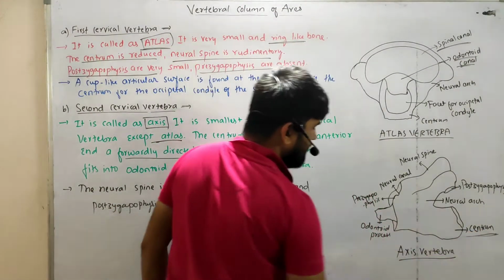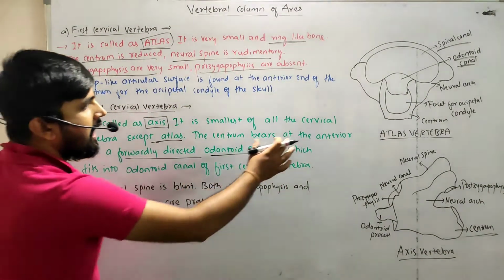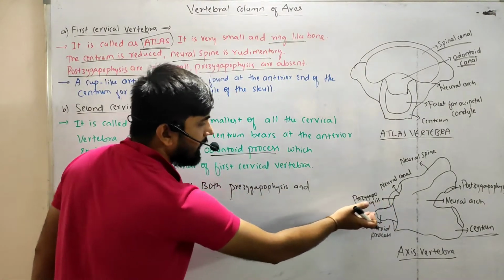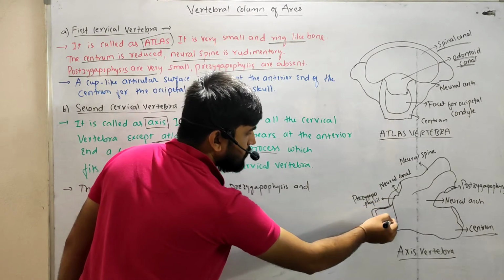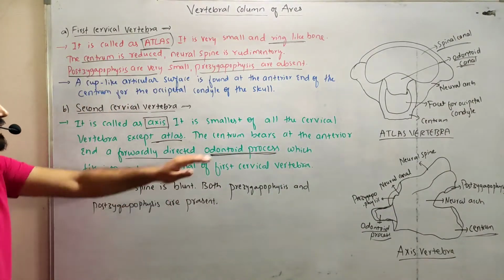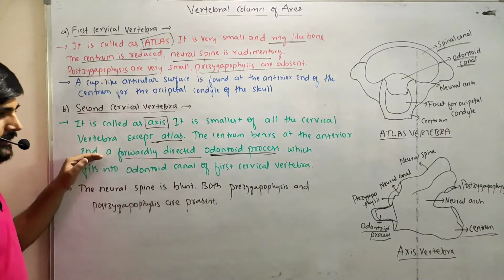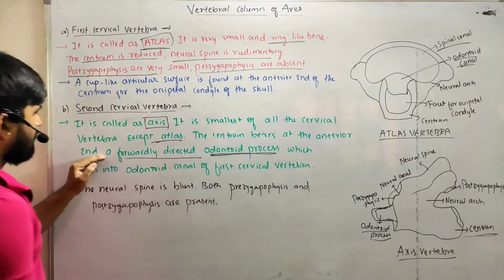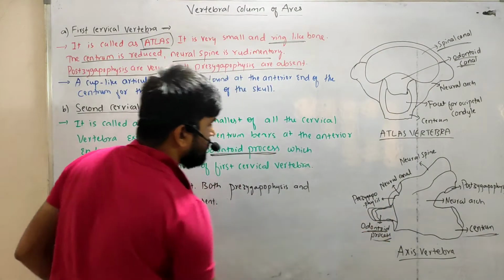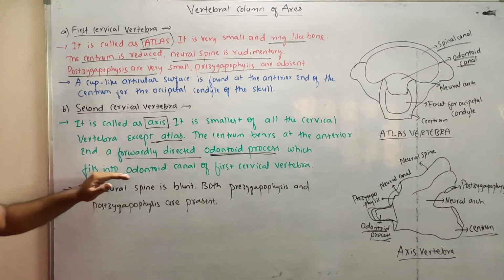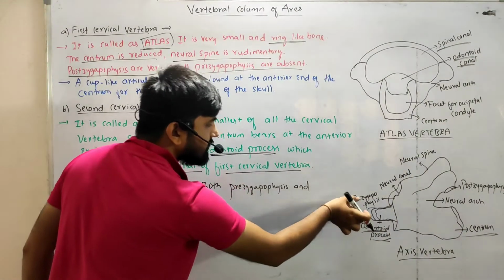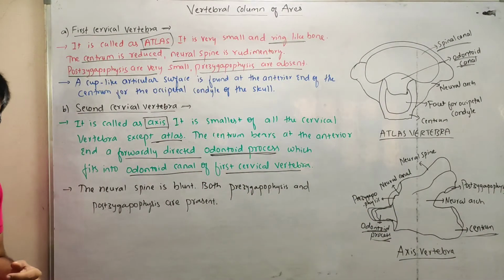This is the centrum, and this forwardly directed region is called the odontoid process. It fits into the odontoid canal of the first cervical vertebra.